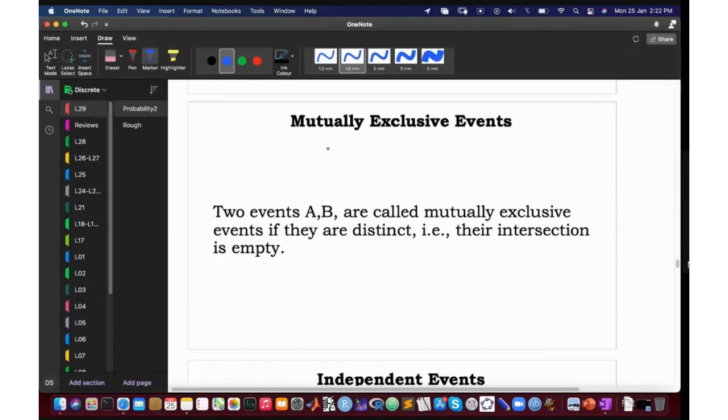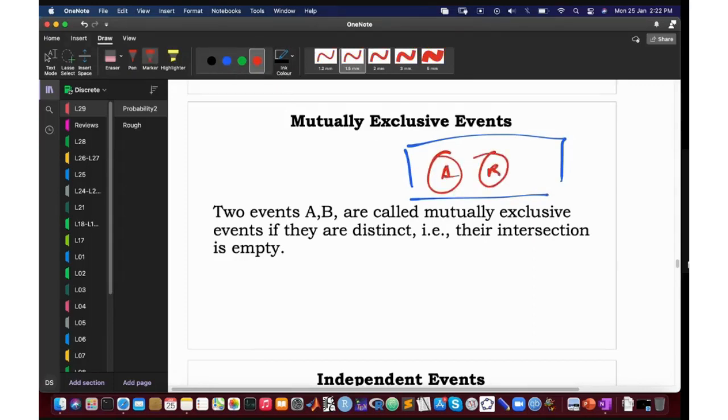Mutually exclusive events. मैंने शायद पहले भी आपको बताया इसका, but two events are mutually exclusive if their intersection is empty. Okay, so you have a sample space. इस sample space के अंदर you have two events A and B, and we say that they are mutually exclusive if their intersection is empty. They don't have anything in common. Okay, इस तरह के events को हम mutually exclusive कहते हैं. ME भी use होता है इसके लिए.